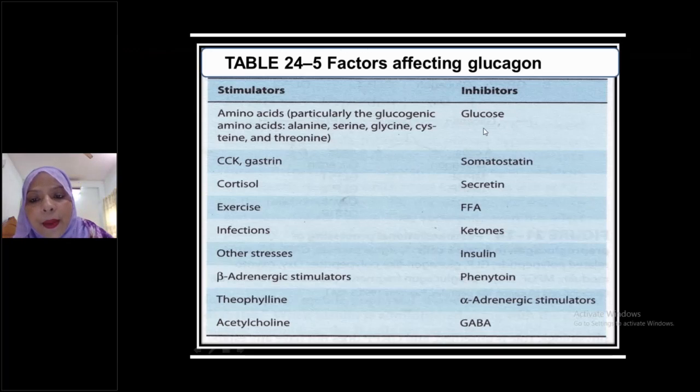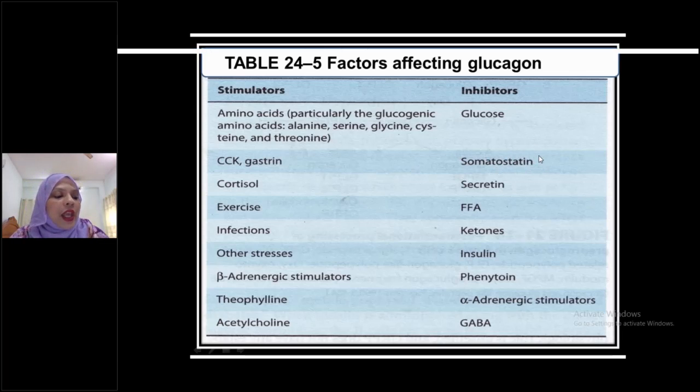High blood glucose level, high blood sugar level, free fatty acids, ketones, these are the inhibitors, and insulin and GABA are also inhibitors of glucagon secretion, and the gastrointestinal hormone somatostatin is an inhibitor of glucagon secretion. You have to remember this point very nicely.